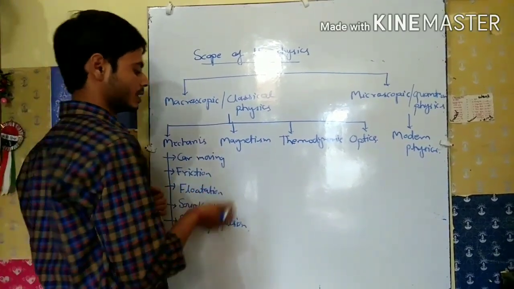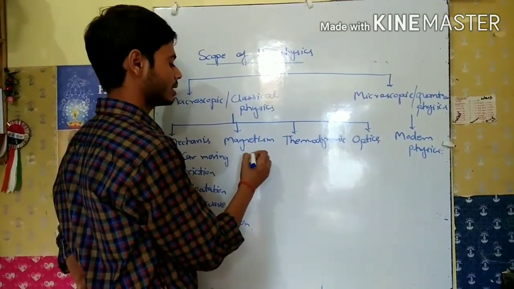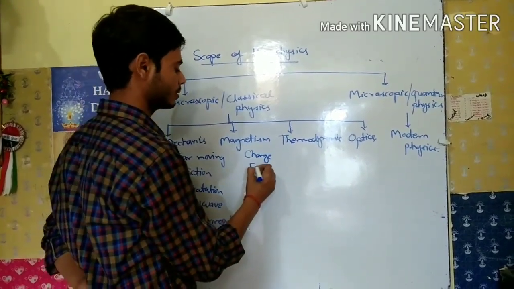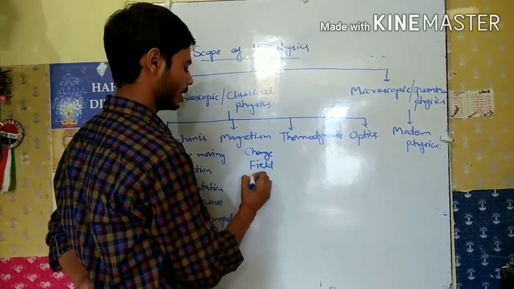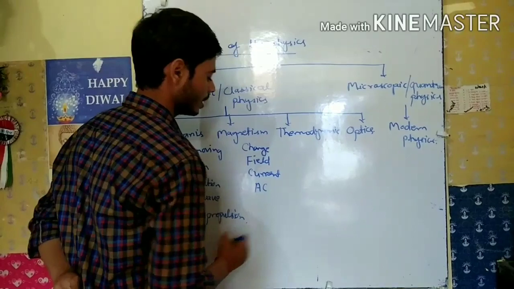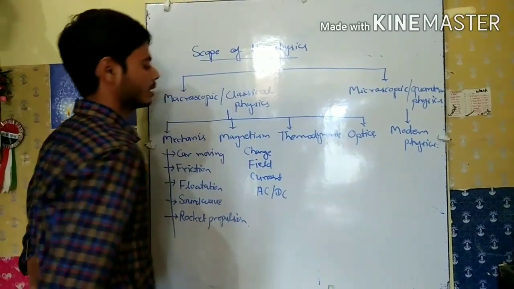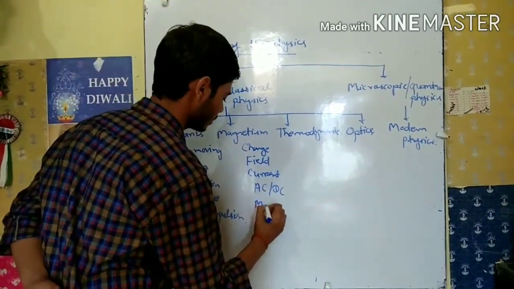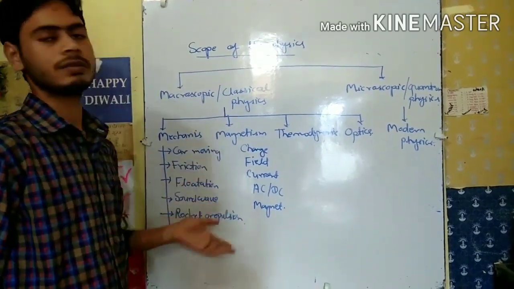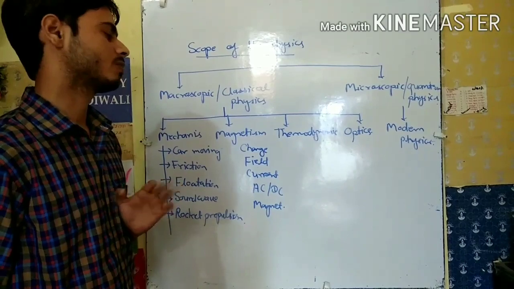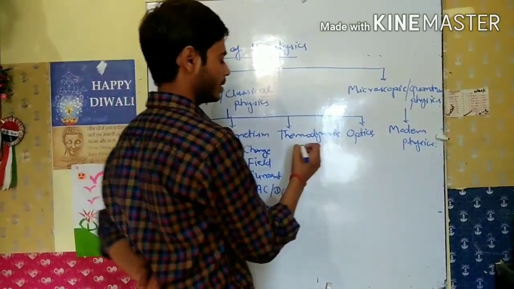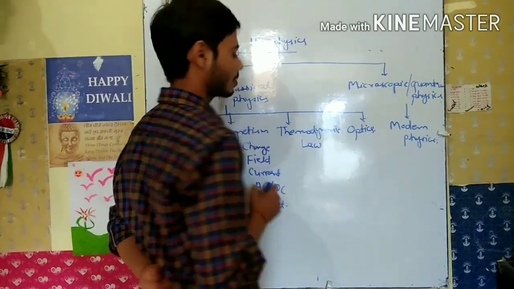If we talk about magnetism, in magnetism, what is the charge and what is the field and what is the current and what is AC and what is DC and what is the magnet. So we will discuss these things in magnetism. And if we talk about thermodynamics, mainly we learn about the laws of thermodynamics.